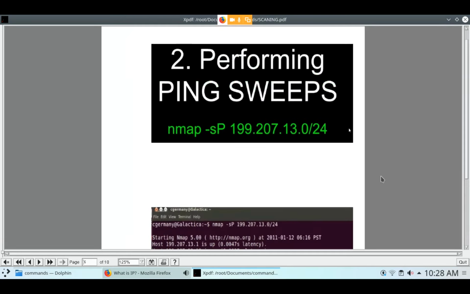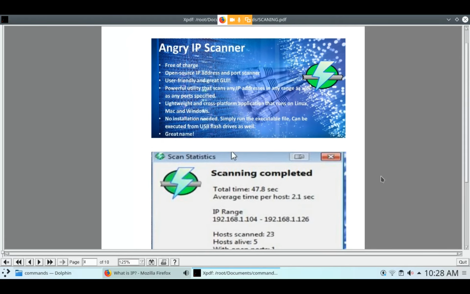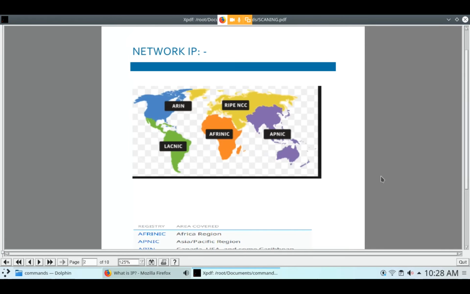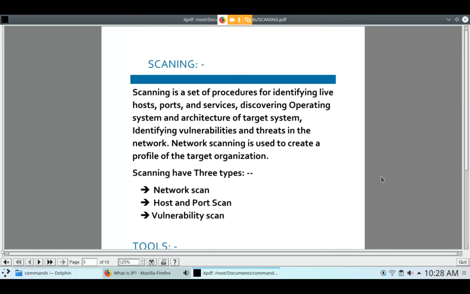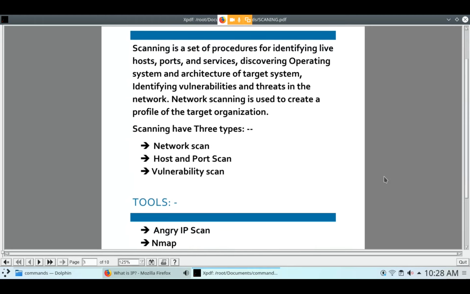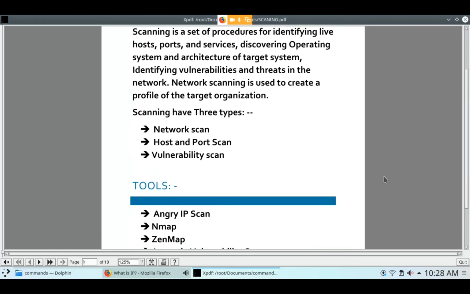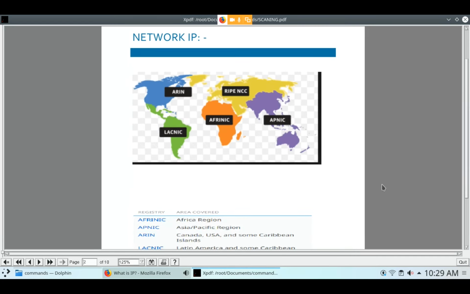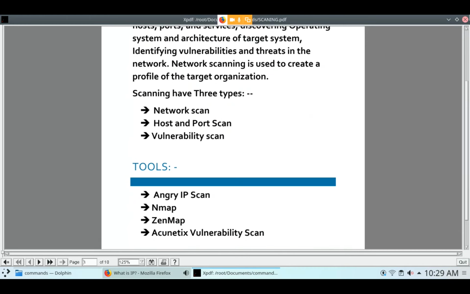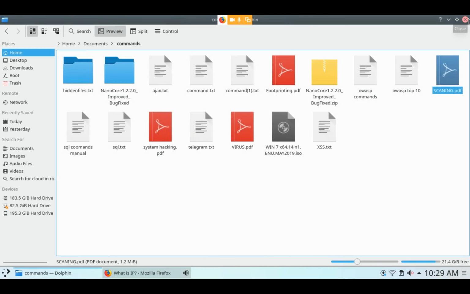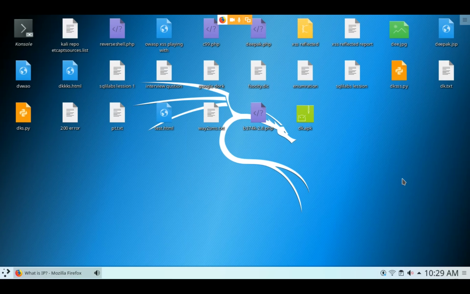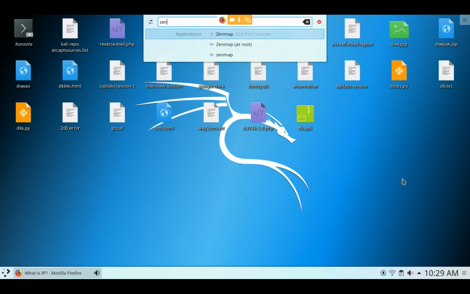When I install Windows 7 in my VirtualBox, then I will show you this Acunetix. Sir, Zenmap is not working in my college, only Nmap. No, Zenmap, you have to search for Zenmap here, in the applications.